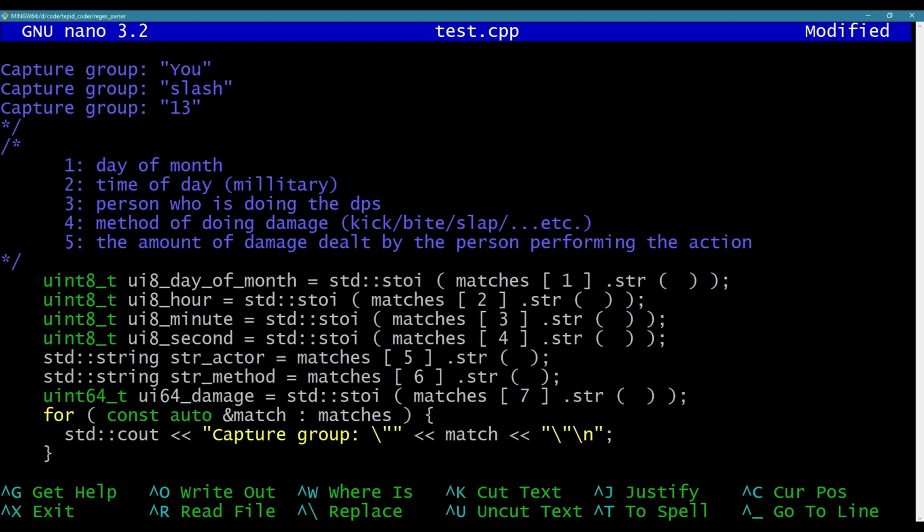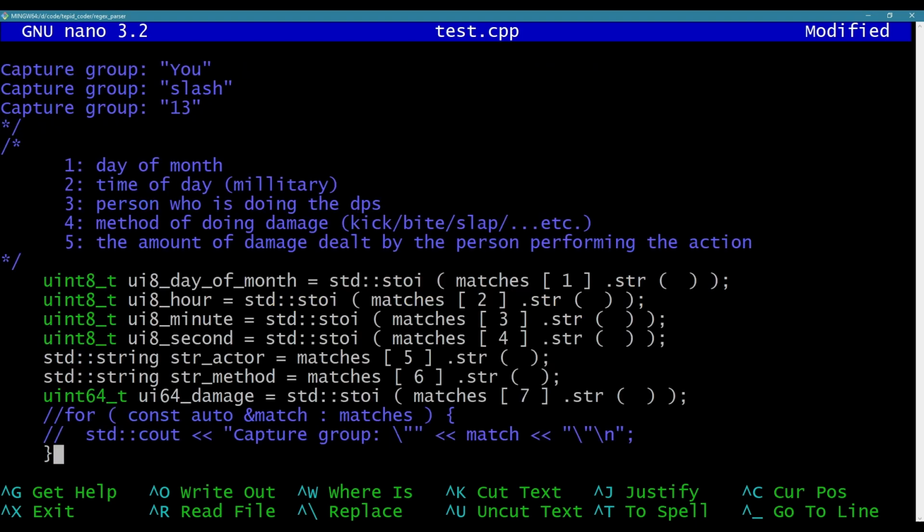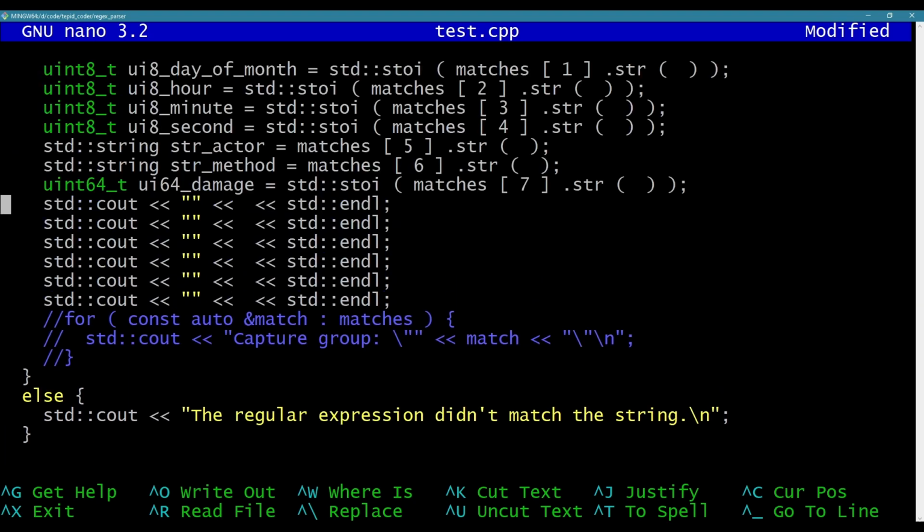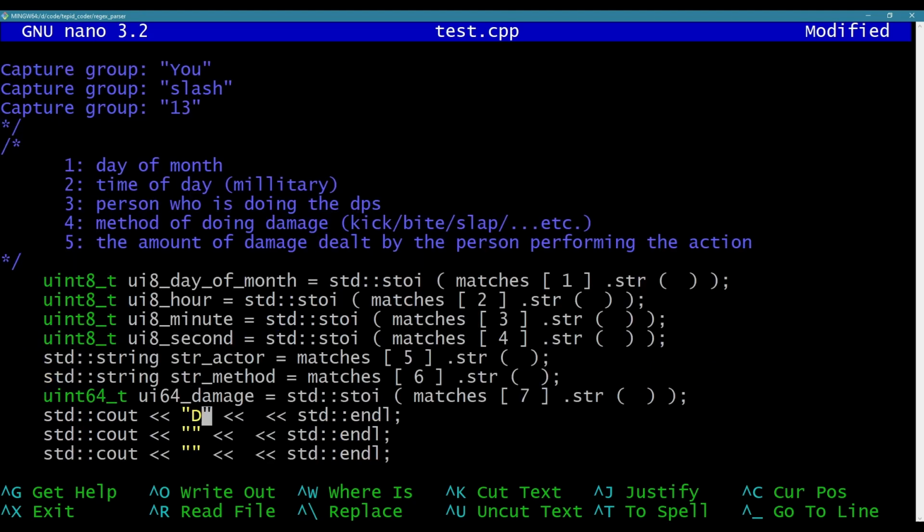Okay. So now instead of showing it that way, what I want to do is test each of the variables that I parsed into, to ensure that the value stored in them is correct. So standard cout. Copy paste that a few times. What's the first thing? Day of the month, so that's going to be uint8 day of month.